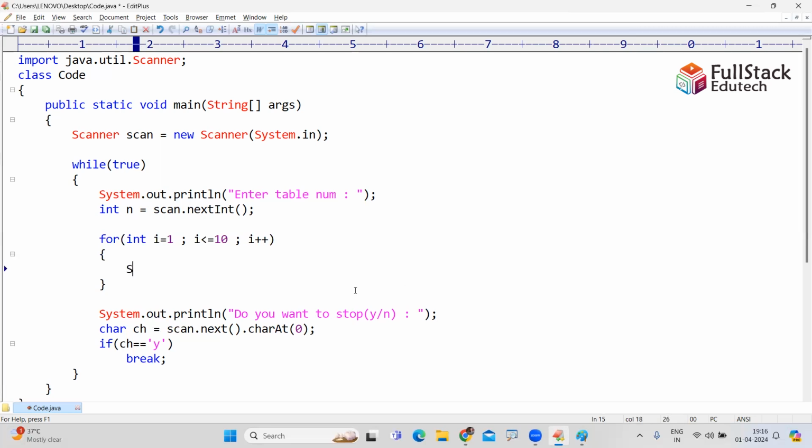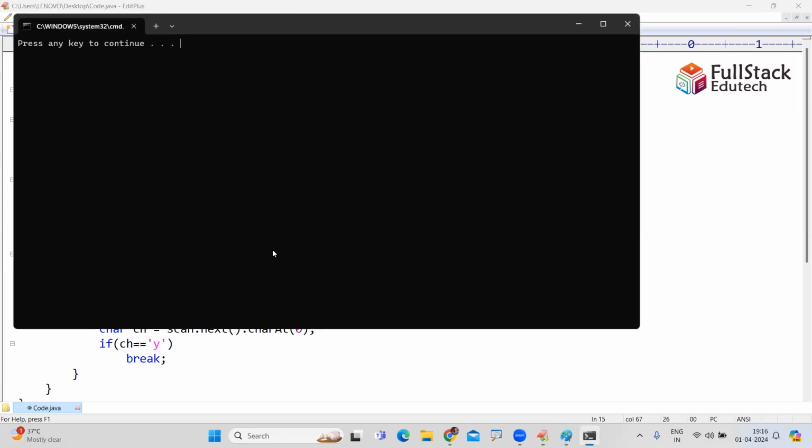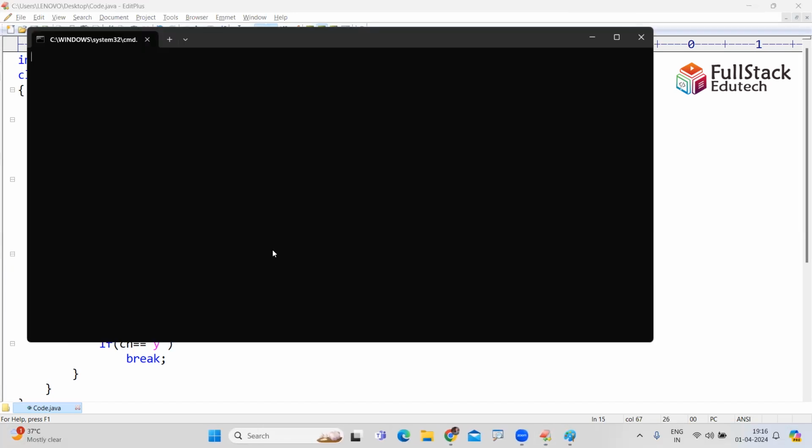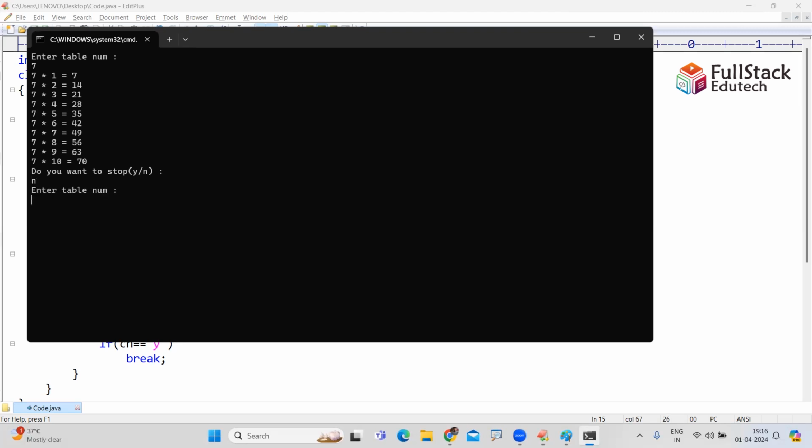Here it is printing the number multiplied with i, equals n into i. This formatting I explained already. Now whenever I'm executing this code, enter table number 7, seventh table. Do you want to stop? No, I don't want to stop. Enter 13th table, printing. Do you want to stop? Yes, I want to stop.